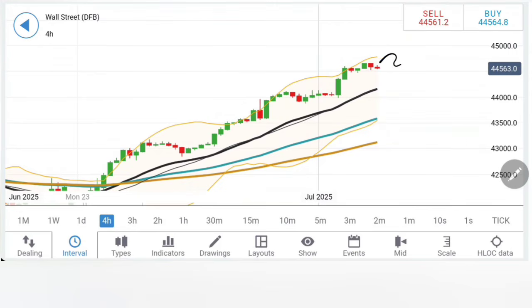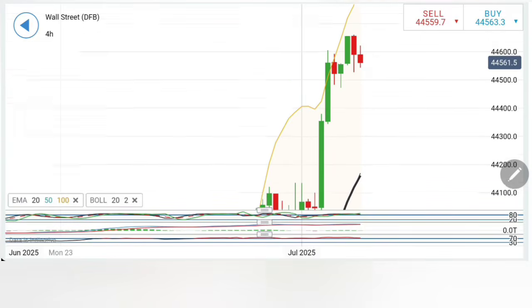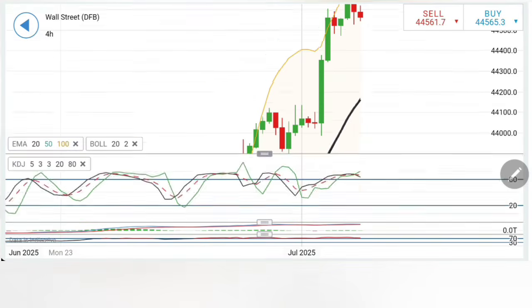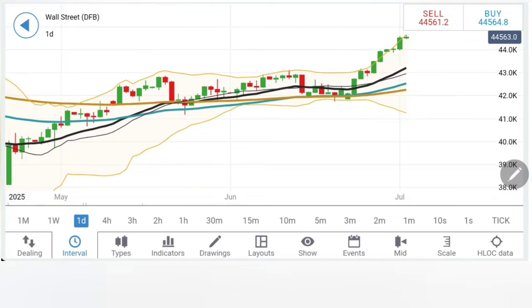On the 4-hour charts, notice the flat top. It is trying to erase the gains here. The preceding candle also attempted but failed to do so. I wait for this candle to trade below the 44,500, 44,480 zone in order to confirm further bearishness. Things are slightly overbought here and hence it may cool down a little.